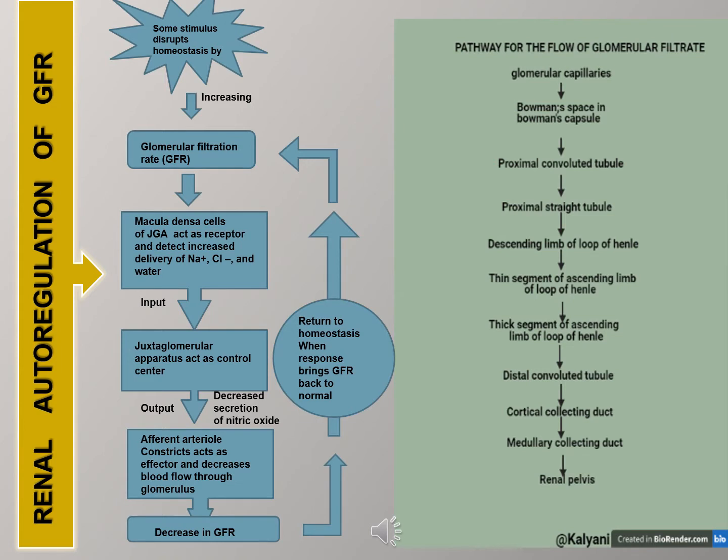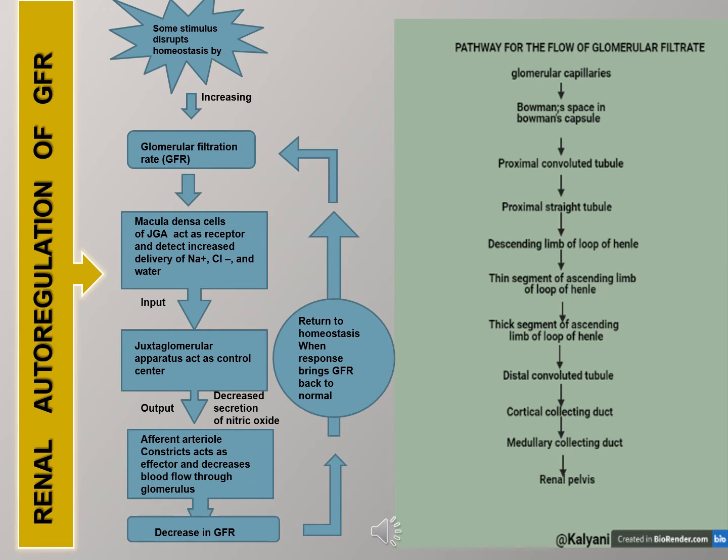GFR is also regulated by renal autoregulation, which includes two mechanisms: myogenic constriction and tubuloglomerular feedback, in which some stimulus disrupts the homeostasis of the body and increases the glomerular filtration rate.